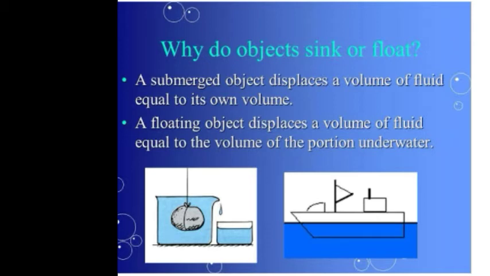Now this one is partly submerged, only a portion is submerged, so it will displace a volume of fluid equal to the volume of only this portion, and the rest of the object is above the surface, so it is floating.